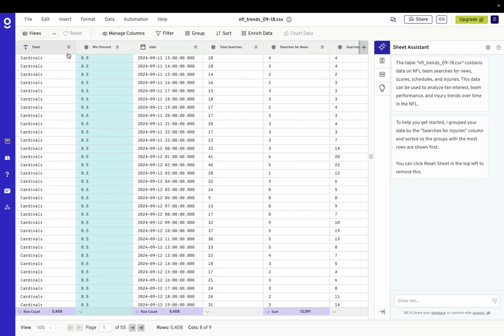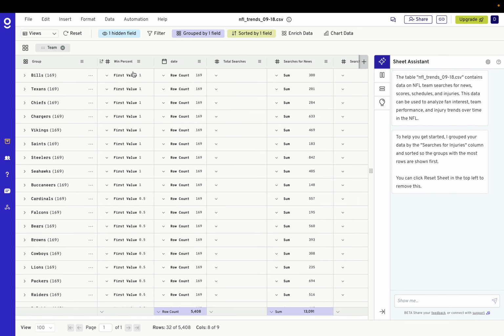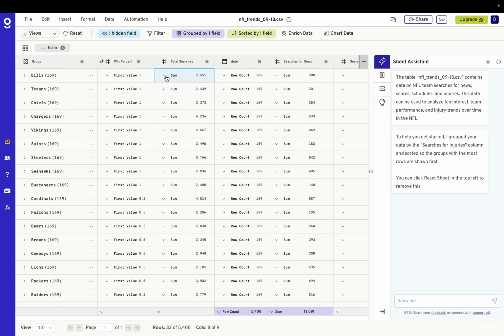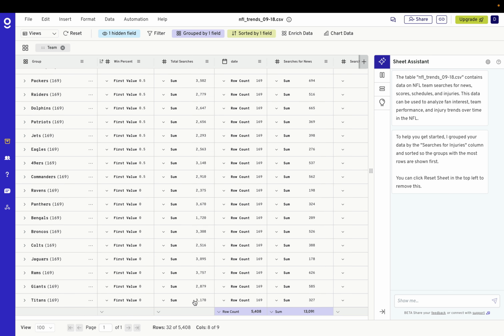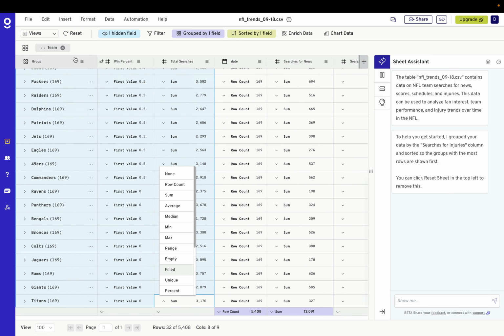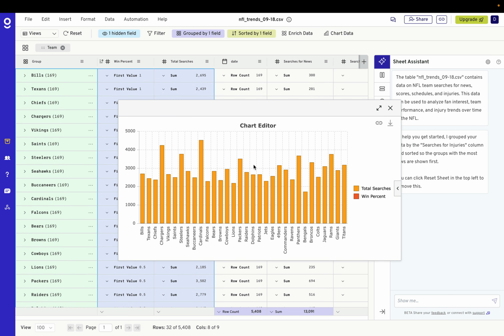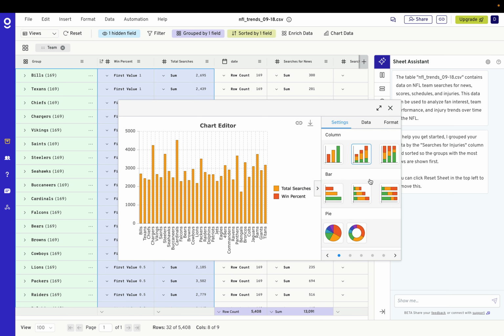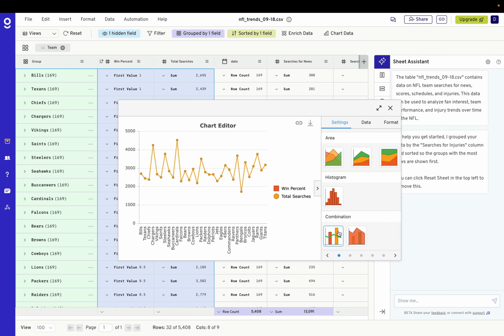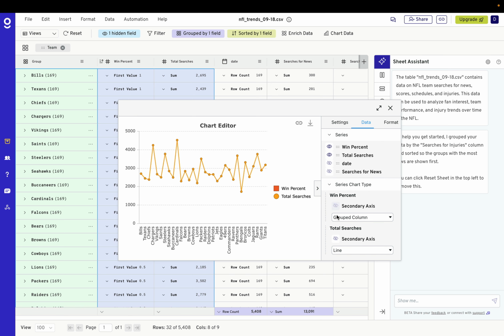The data's been brought in here and matched, and now we can see by organizing this the total search volume for each team and the win percentage here just to the left. To take a look at this graph in Gigasheet, I'll highlight this, click on chart data. Win percentage is actually down there. You can barely see it. It's in red. Not very easy to see in this visualization. So what I'll do is create a combination chart.